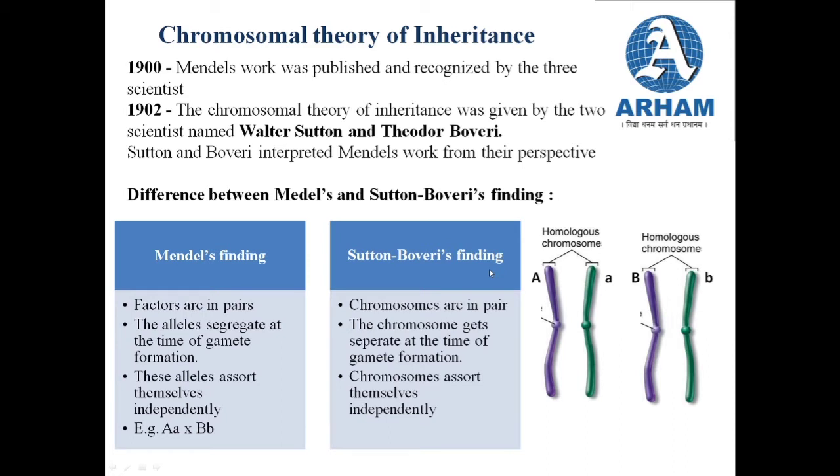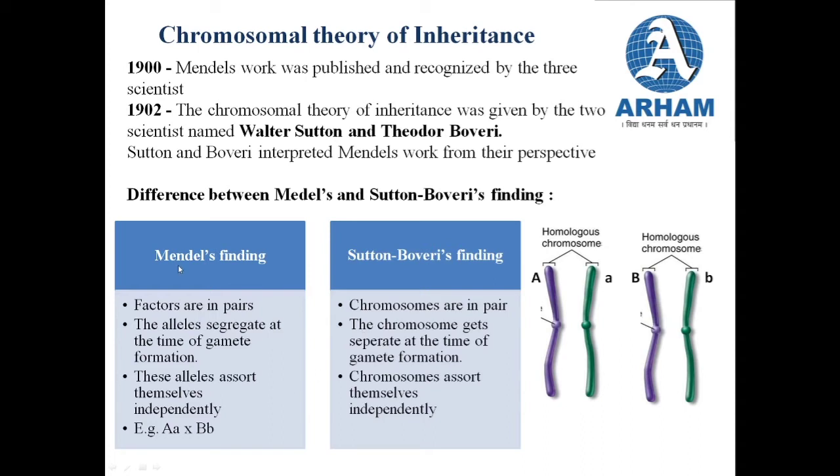And now we know that during meiosis, the homologous pair of chromosomes are arranged in the equatorial plane. One of the pair gets pulled to one pole and the other gets pulled to the other pole. And that is how the chromosomal number reduces to half. So exactly the same thing was said by Sutton and Boveri, but the terms they used were different. Mendel used the term alleles that get separated, and Sutton and Boveri said that the chromosomes get separated and the alleles are present on these chromosomes.